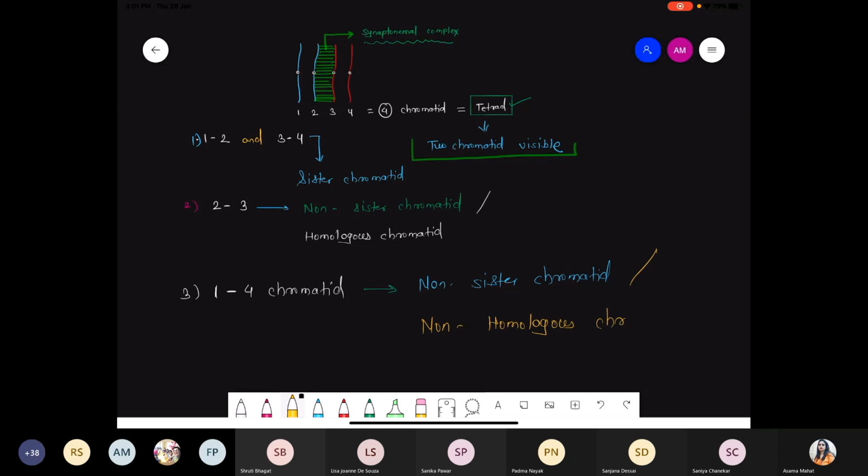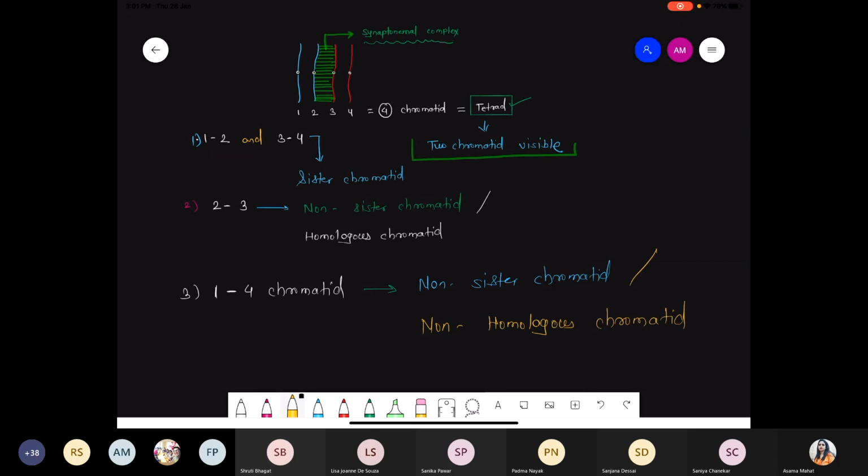Why are we talking about the non-homologous chromatid? Because between 1 and 4 there is no synaptonemal complex. Yes, Sanika, very nice. So these are also called the non-homologous chromatid because between 1 and 4, blue color and red color, there is no synaptonemal complex. That's why we can say non-homologous chromatid.